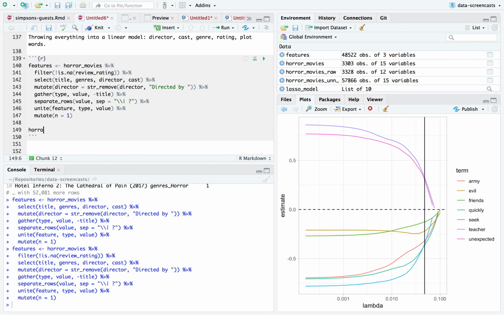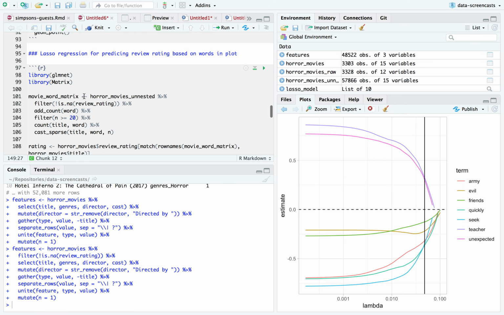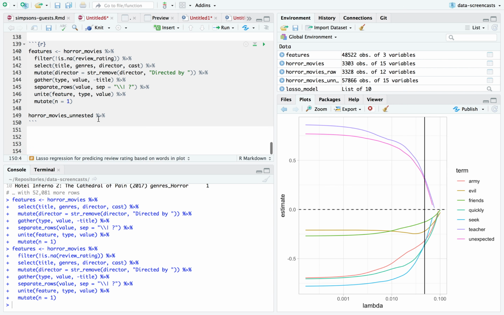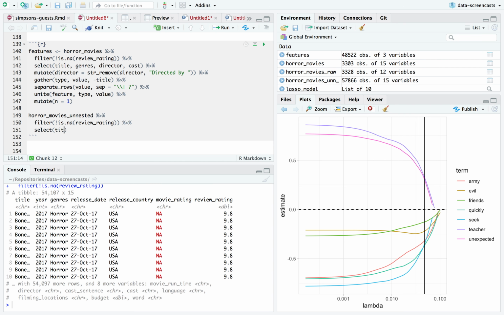And now I can take my horror movies, unnest, and throw in the filter not is NA review rating. But now I'm going to select from this title, word, and n.